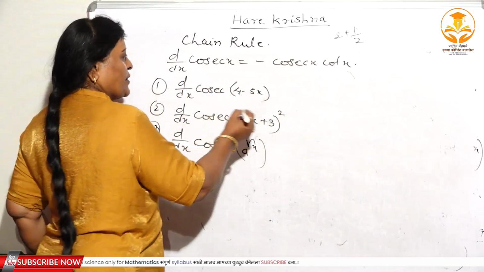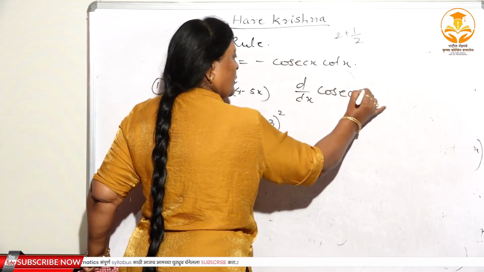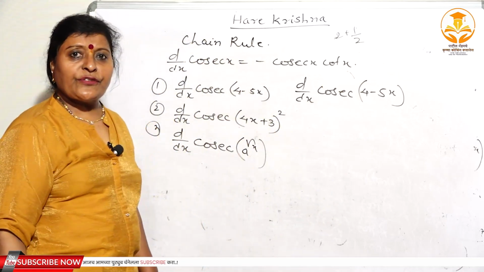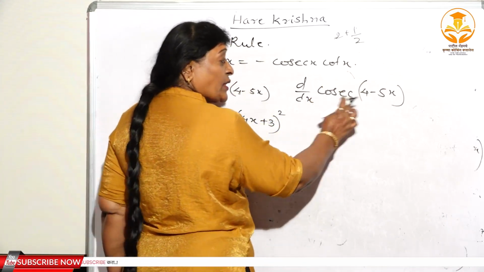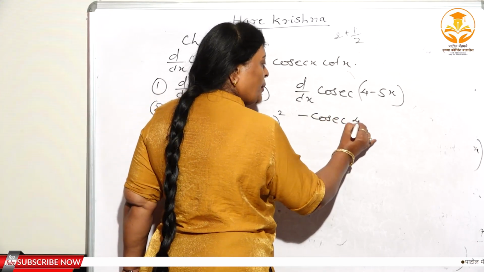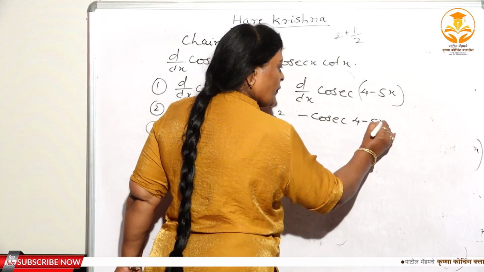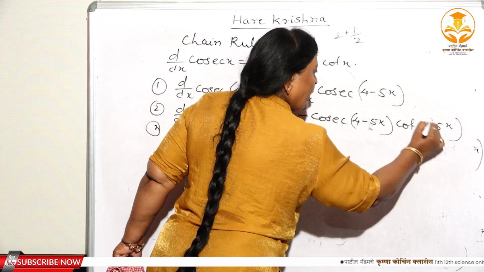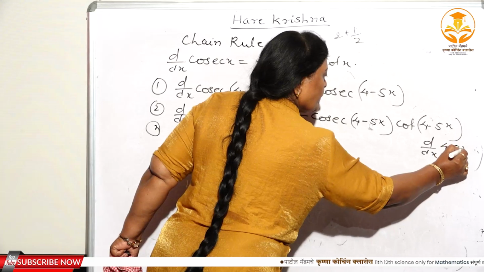Right? Again the first one: d/dx of cosec (4 minus 5x). Again, where you can substitute u, 4 minus 5x is equal to u. The derivative of cosec u is minus cosec u cot u, means minus cosec (4 minus 5x) into cot (4 minus 5x). Again d/dx of what? 4 minus 5x. Right?